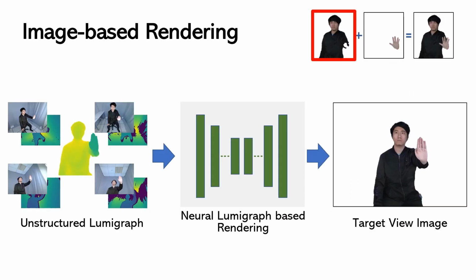The image-based rendering uses an unstructured lumigraph consisting of a geometry proxy and images captured by RGBD cameras. We use a neural network to predict the blending weight of each pixel from source views and compute the portrait image at the target view. The image-based rendering only synthesizes regions visible in the RGBD cameras, so when the hand is close to the screen, the palm is no longer visible in the target view image.